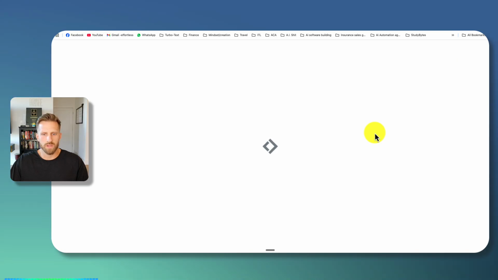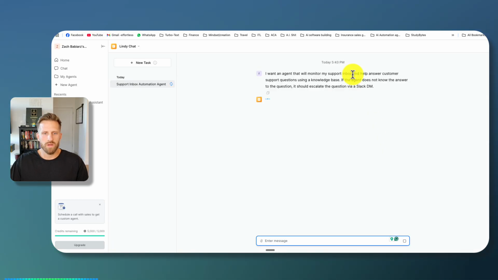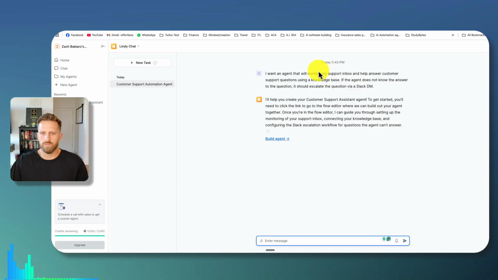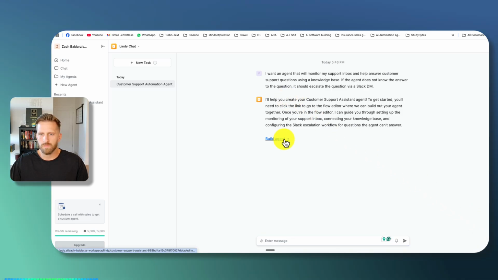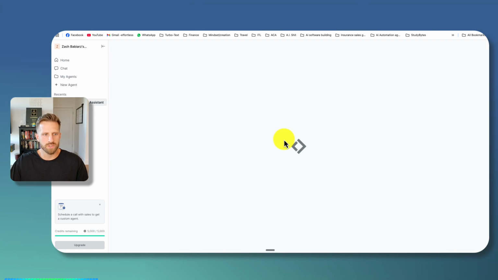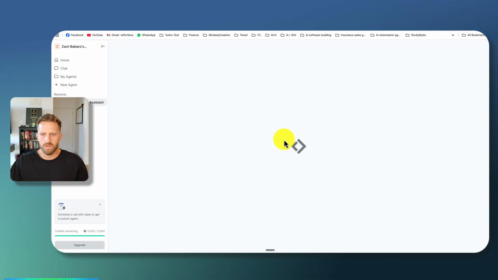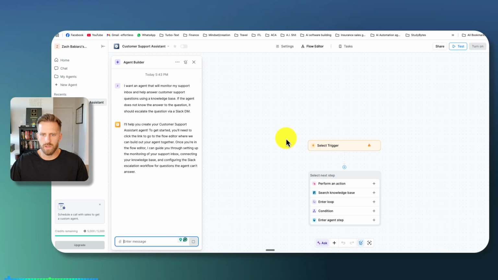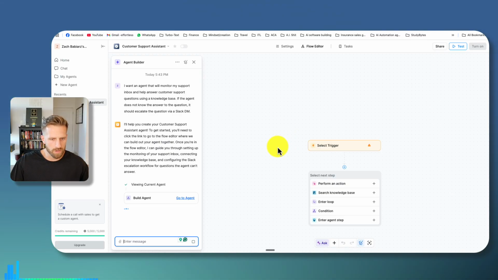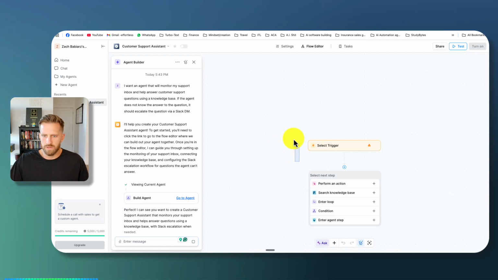All right, it's loading. Cool. It's starting to build it. This reminds me of vibe coding big time. It's probably going to ask a few questions, I'm assuming, to get more clarity. Okay, build agent. It's loading. Let's see. Okay, here we go. I like the UI so far. It seems pretty user friendly.